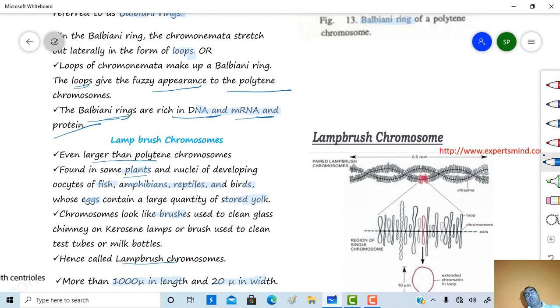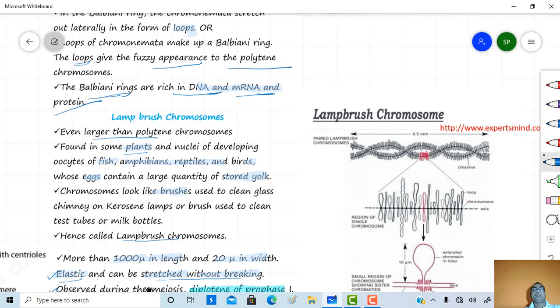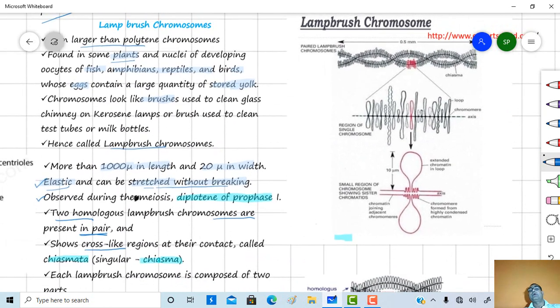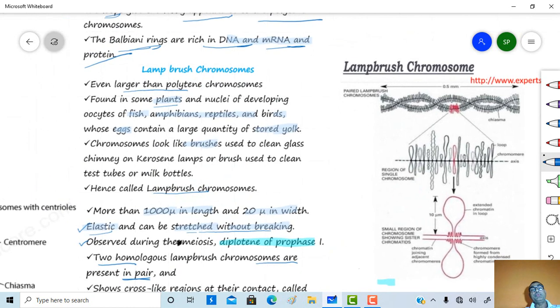Another type of special chromosome is the lampbrush chromosome. These lampbrush chromosomes are even larger than the polytene chromosome. They are found in plants and in the nuclei of developing oocytes of fish, amphibians, reptiles, and birds, whose eggs contain a large quantity of stored yolk.